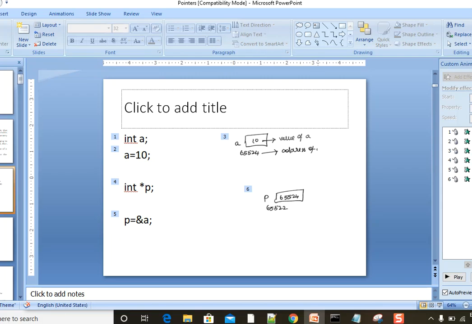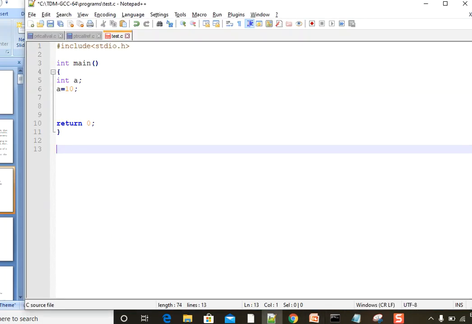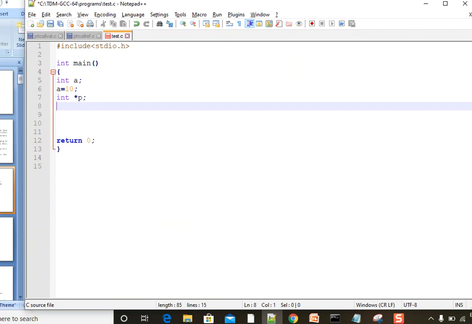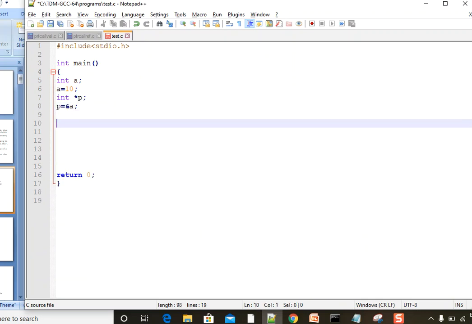Better, let me type this code and run it. int a equal to 10, right? I'm creating one more pointer variable called star p. What can we assign to it? p equal to ampersand a, right? Now I'm going to print one by one. printf, backslash n, percentage d comma a. What will it print? The value of a.